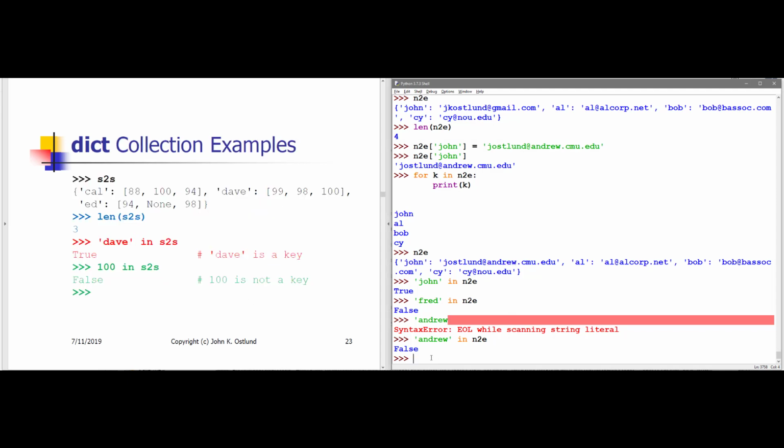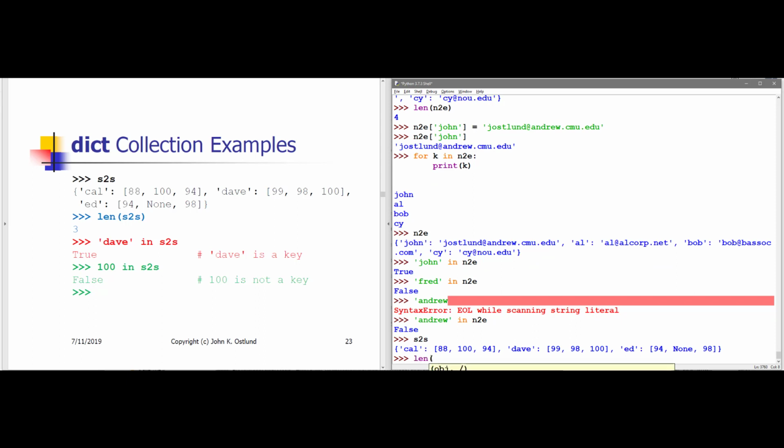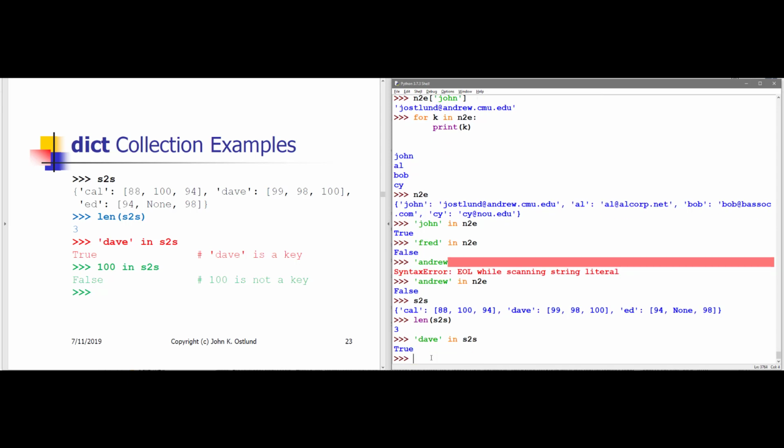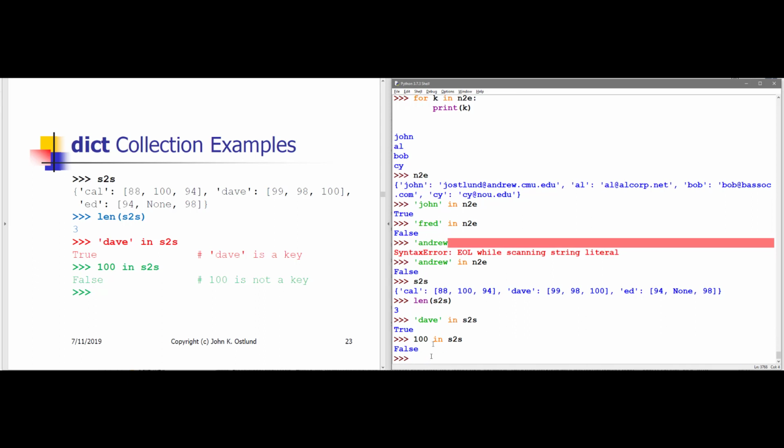All right, so these examples here on slide 23 are similar to things that I've done. S to S is student to scores. The number of items, the number of key value pairs in S to S is 3. Dave is in S to S, but 100 is not in S to S. Now, there are a couple of scores of 100 in the value parts of a couple of items, but when we use in, we're looking for keys.